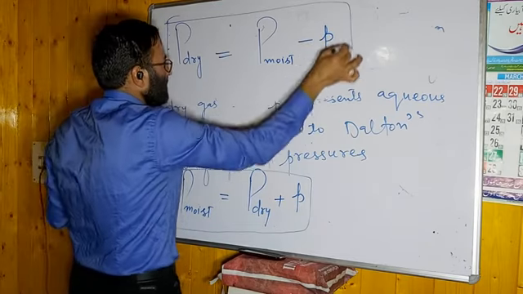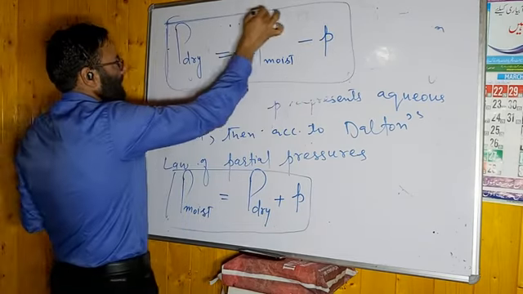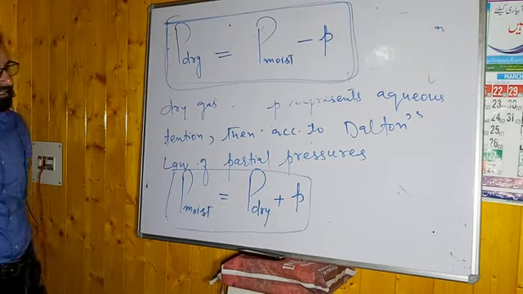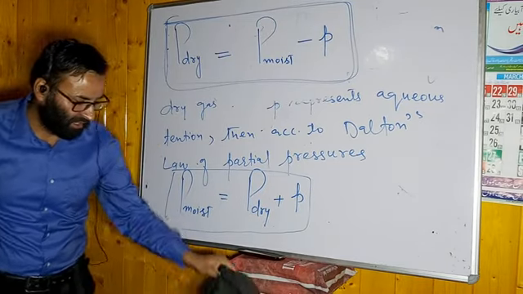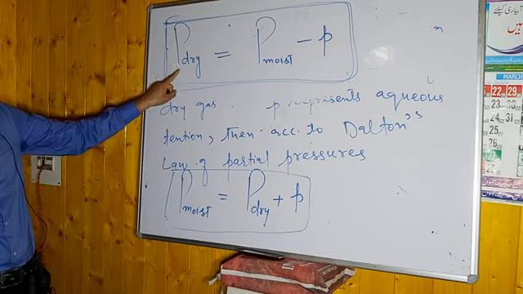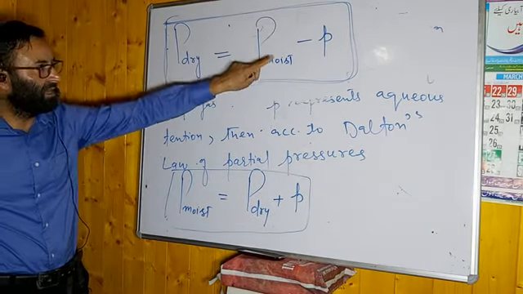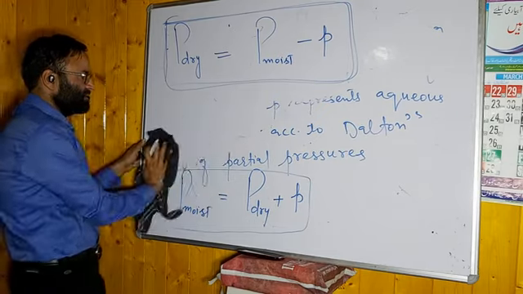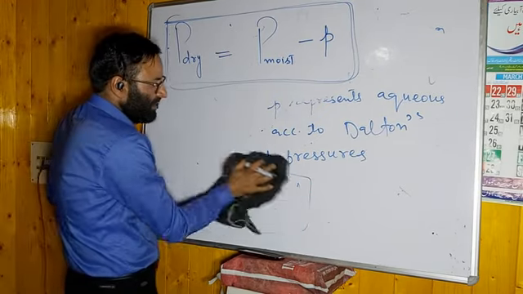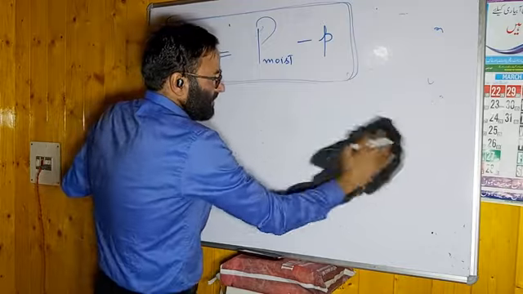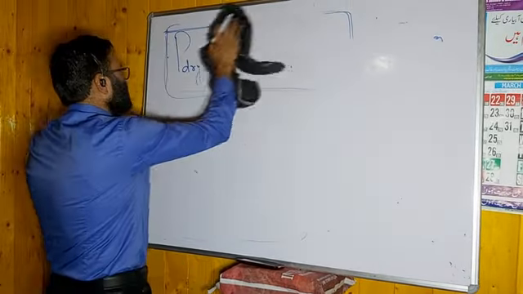From this, what can you calculate? You can calculate the pressure of dry gas. This is the formula you have to remember. P dry, pressure of dry gas, will be equal to जो total pressure होगा, that is P moist minus aqueous tension. This is the first important application of Dalton's law of partial pressures.